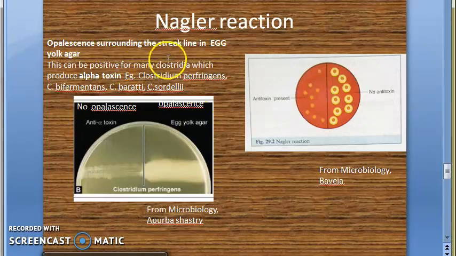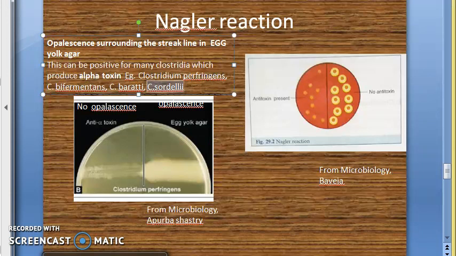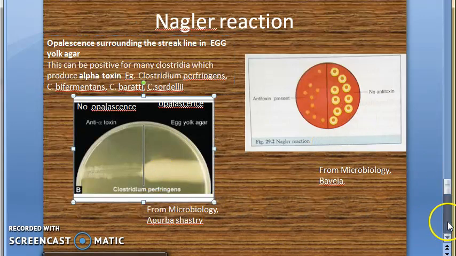Nagler's reaction, opalescence surrounding the streak line in egg yolk agar. Here you can see the opalescence. Here there is no opalescence because anti-alpha toxin was put there. This test can be positive for many types of Clostridium because many of them make alpha toxin like Clostridium perfringens, Clostridium bifermentans, Clostridium barati, Clostridium sordellii. So it is not a very specific test for Clostridium perfringens. Got it right? Then you have to draw these diagrams, please note.